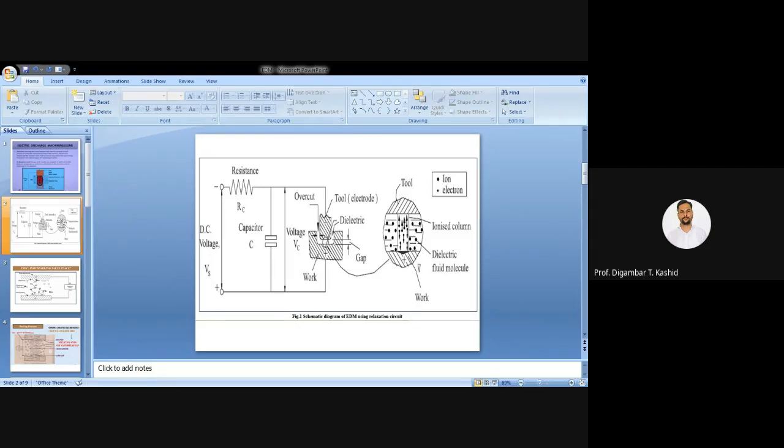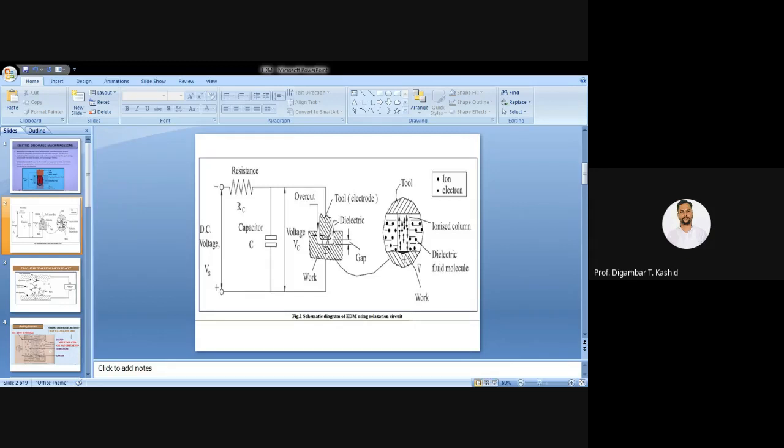This capacitor in that RC circuit charges, and whatever the charged voltage is, it discharges through that dielectric. The discharging will happen in between your tool and your workpiece.